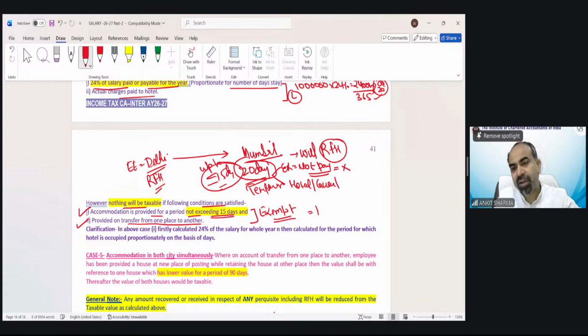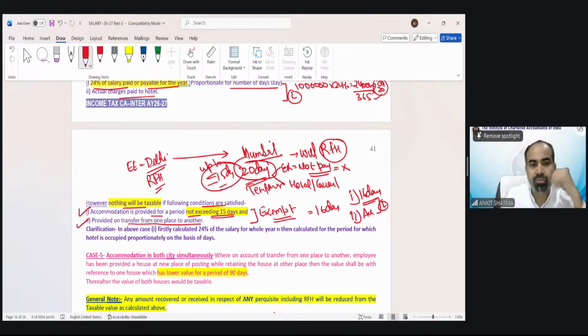If it is for 16 days, then let me tell you again, in the first point, full 16 days proportionate salary we have to take. And of course, 16 days payment, actual payment for 16 days, whichever is lower would be your taxable value. Clarification is there. Firstly, calculate 24% of salary for whole year and then calculate it for the period for which hotel is occupied proportionately on the basis of days.